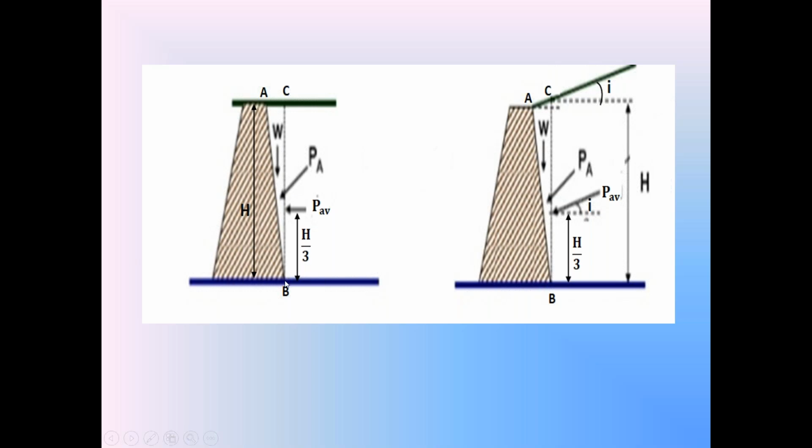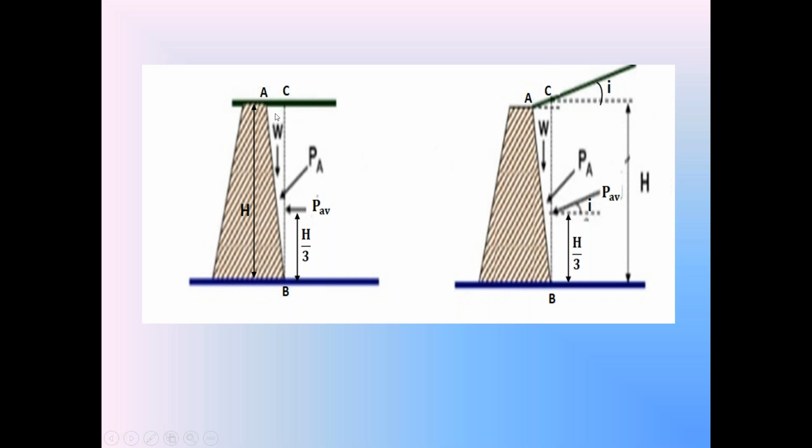From the bottom of the retaining wall, first draw the vertical line up to the top of the backfill. So this BC is the vertical line. Point B is the bottom of the retaining wall on the back side. From point B, draw the vertical line in the backfill. BC is that vertical line.